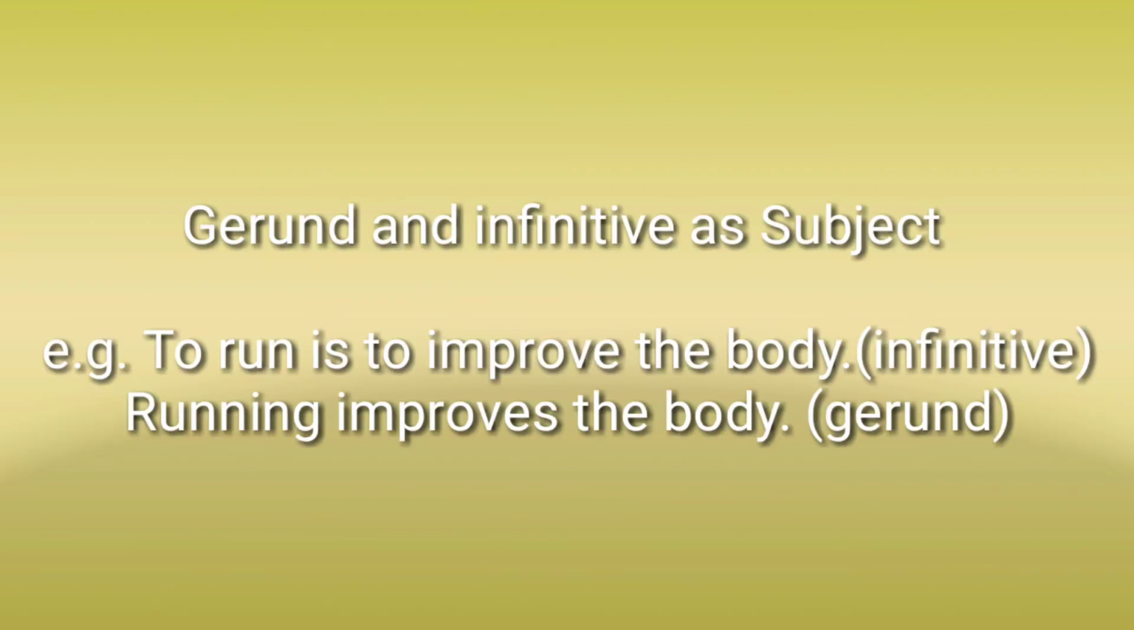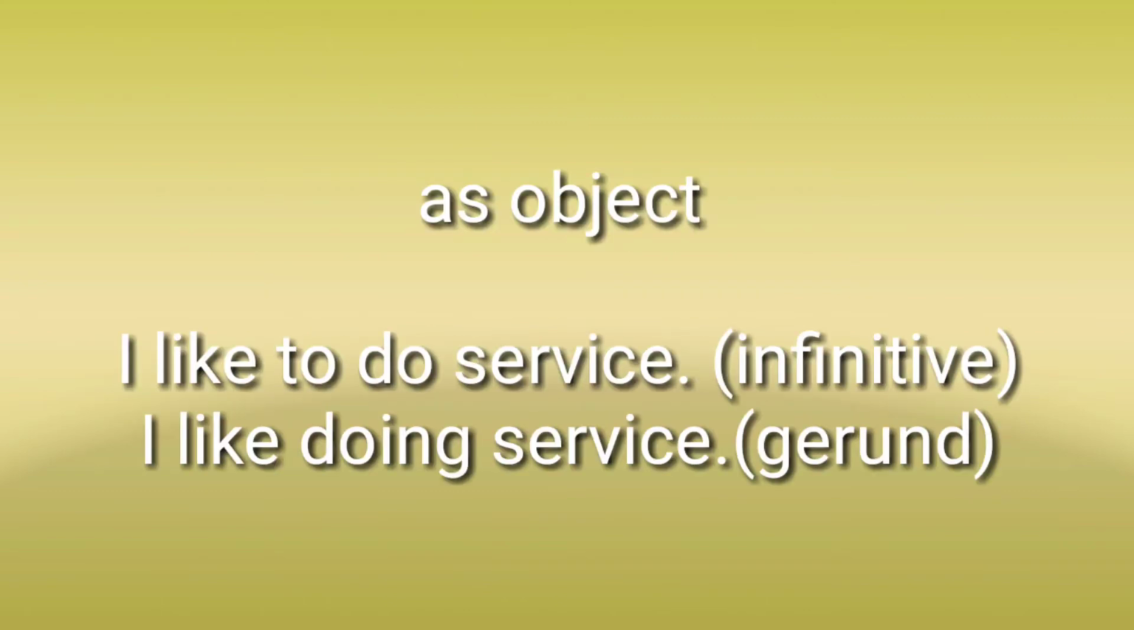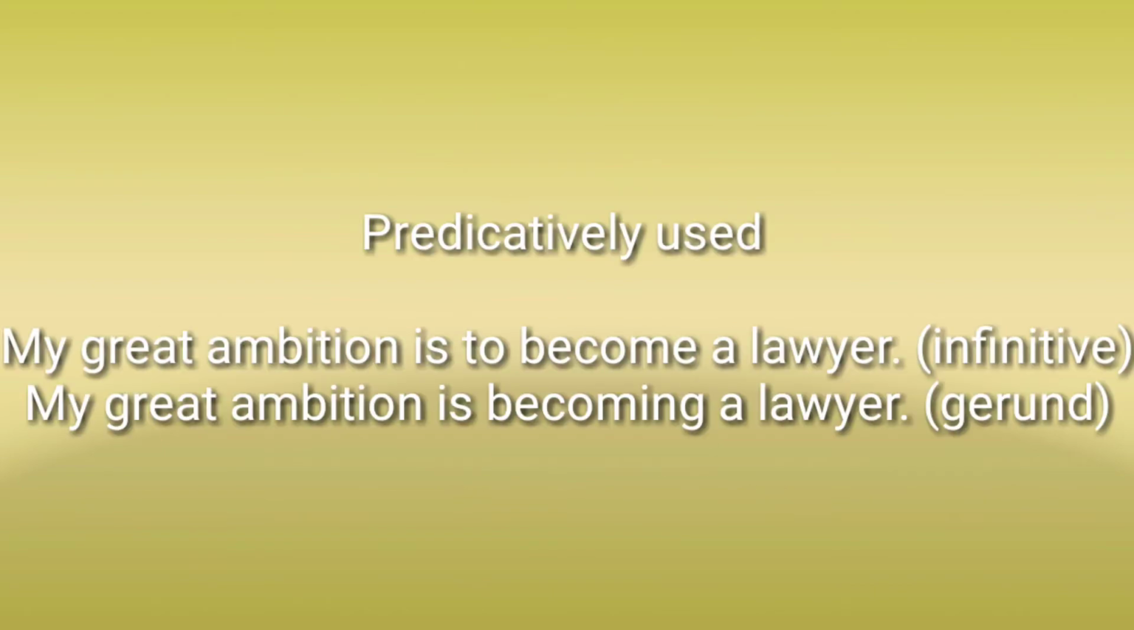Gerund and infinitives as subject. For example, to run is to improve the body. Here, to run is infinitive. Running improves the body. Here, running is gerund. As object, I like to do service. Here, to do is infinitive. I like doing service. Here, doing is gerund.